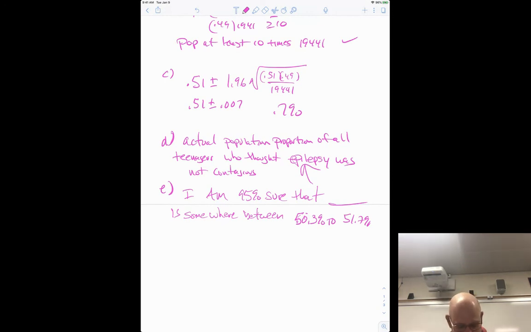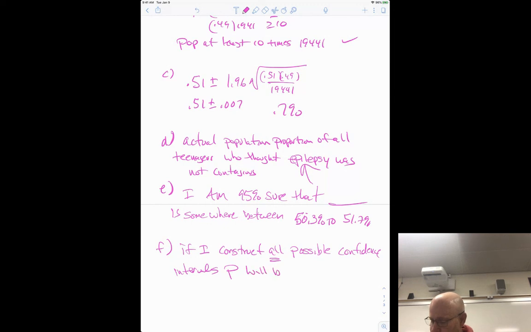Okay. And then it says explain the meaning of 95% confidence. So the same exact meaning I told you the other day, that if I construct all possible confidence intervals, p, the actual population proportion, will be in 95% of them. So that's it for problem 2.